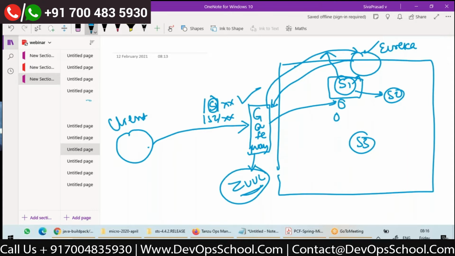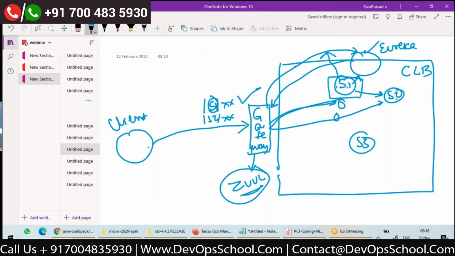So tell me, is this gateway for internal service to service communication? If S1 wants to call S2, should it go through the gateway? No, why should we take a round trip? For internal service to service communication, we use client-side load balancing. Only for exposing our services to an external client,